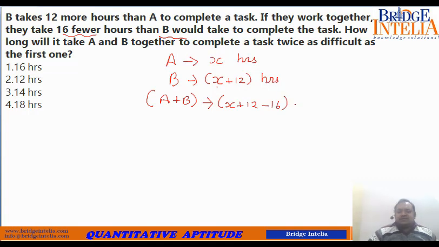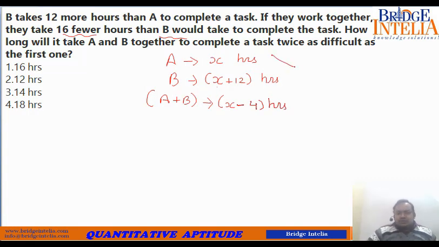So X plus 12 minus 16 is equal to what? X minus 4. So I can straight away write this as X minus 4 hours. Why minus 16? Because 16 fewer hours than B. So X minus 4, this is what is known to us.